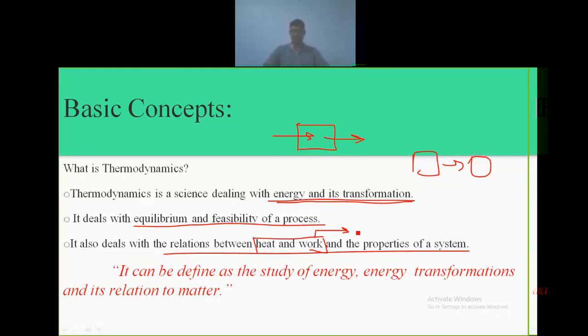And heat means whatever energy we cannot use as work. Both are energies, types of energy. So we compare and divide those by the definition of work and heat. We are going to see that in the next slides.